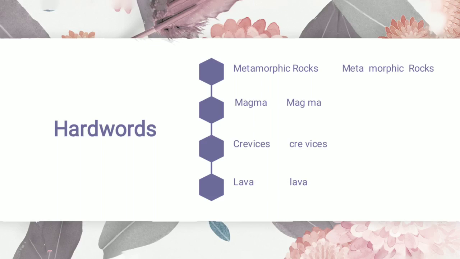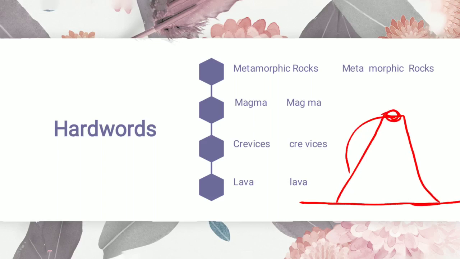Next is magma. Magma. Meaning of this word is hot fluid or a kind of liquid material which is present inside the earth, called magma. Then crevice. Crevice. Meaning of this word is a small or narrow opening in a rock. Just like in a volcanic eruption, this is a kind of mountain and there is a small opening from which lava comes out. So this point is called crevice.